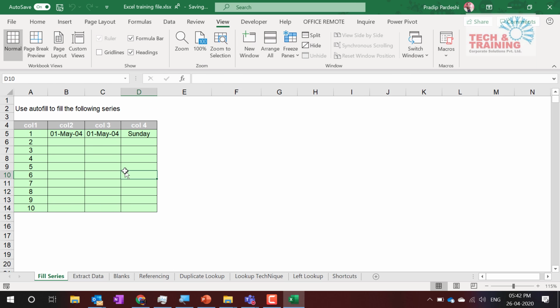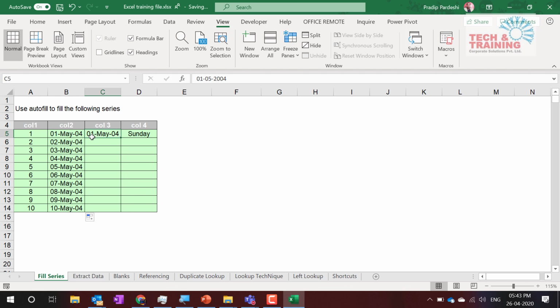We have plenty of topics, starting with a lot of artificial intelligence driven features. Let me start with one of the very basic features in Microsoft Excel, and that feature is nothing but dragging. As you would already know, we can come to the bottom right corner and drag it. This time I'll just double click on it, and see, it gets dragged. Because it's a date, the date has changed: 1st May, 2nd May, 3rd May, 4th May, and so on.